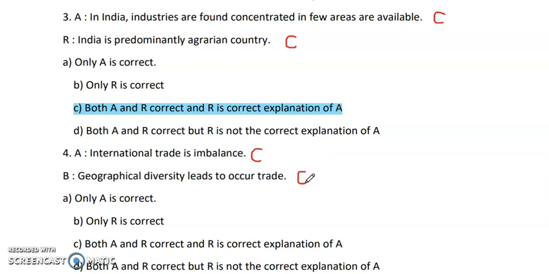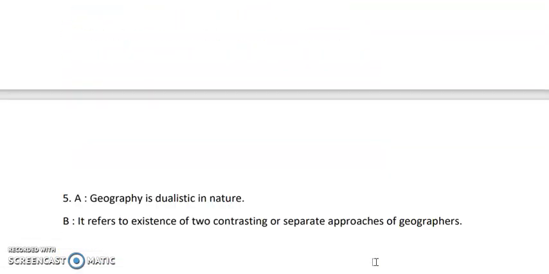Now in the first statement, they are talking about international trade, and in the second statement they are talking about geographical diversity. Here we can say that both the statements are correct, but R is not giving the correct explanation of A. So this is the answer. Next question,